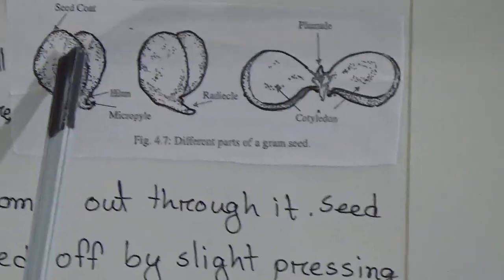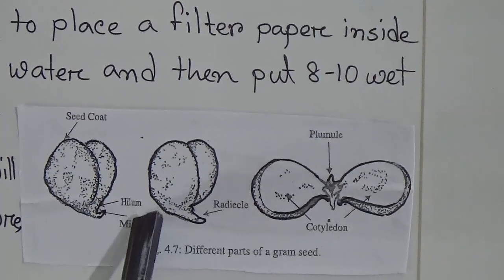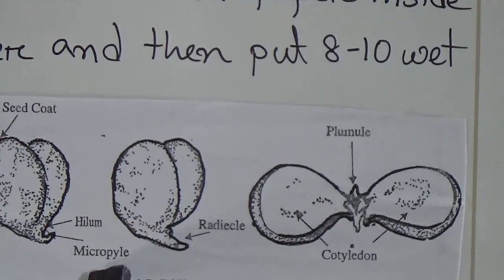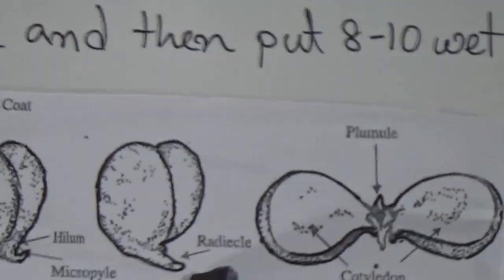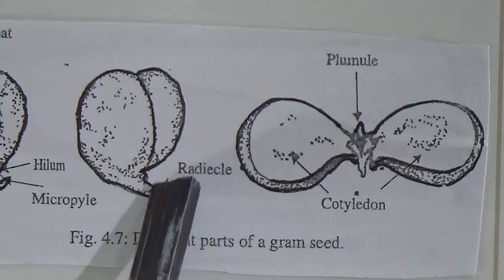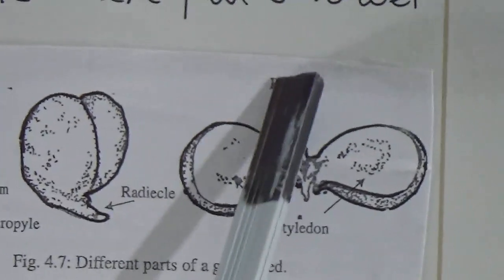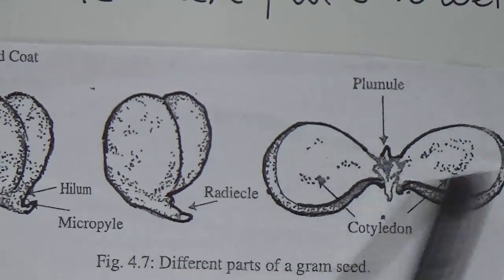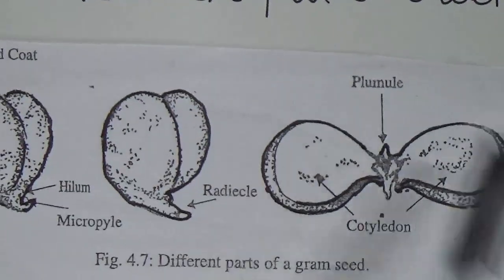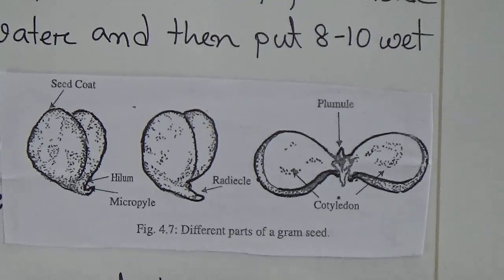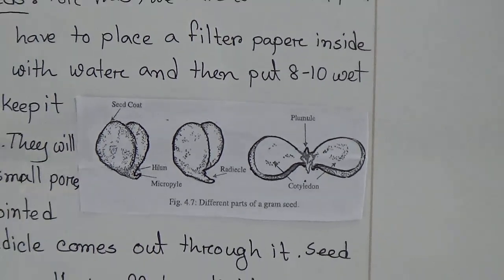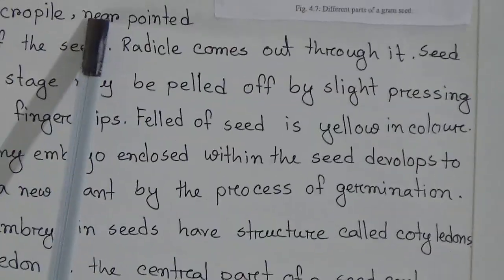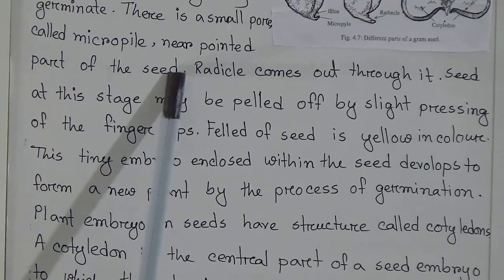First one, this is seed coat, and here hilum, and here micropyle, and here this part is called radicle. Then this is plumule, and these two parts are called cotyledons. There is a small pore called micropyle near the pointed part of the seed.